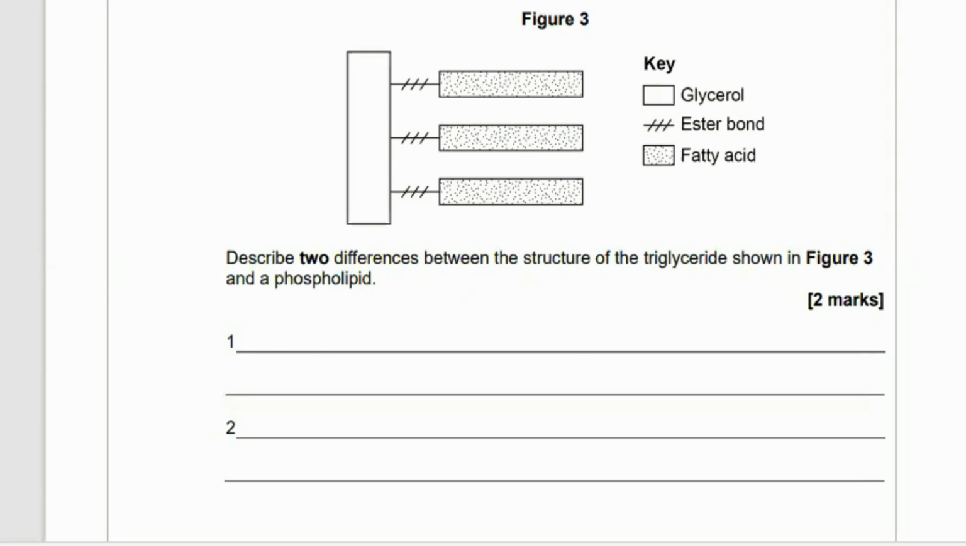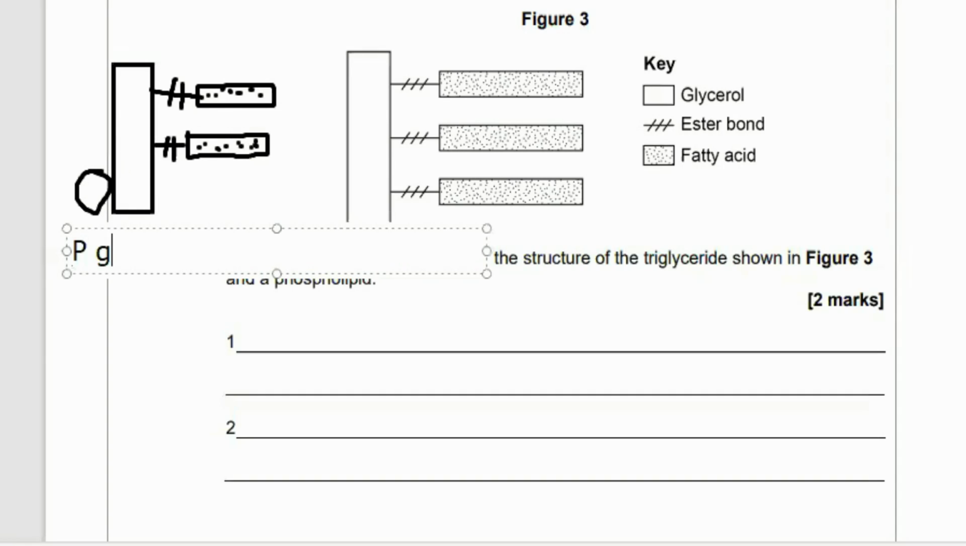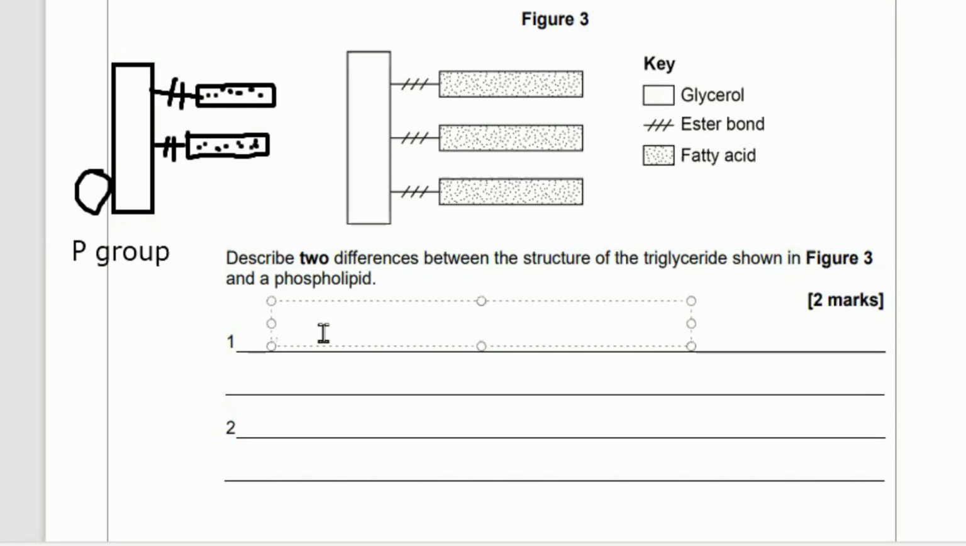Well, the triglyceride's got 3 fatty acids. Do you remember how many a phospholipid has? A phospholipid only has 2 fatty acid groups. So there's one difference for you. What about the number of ester bonds? I'm drawing a phospholipid here. You can see a phospholipid only has 2 ester bonds. And for a third difference, a phospholipid has a phosphate group, whereas a triglyceride doesn't.